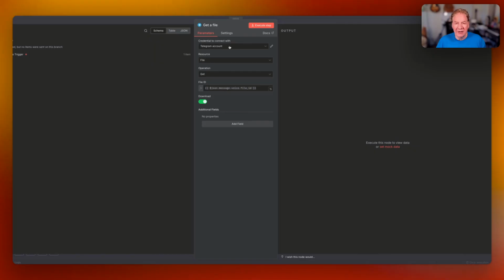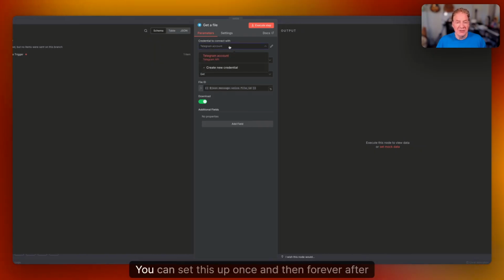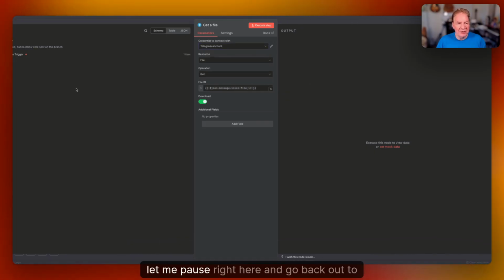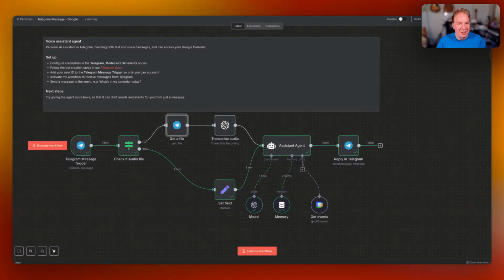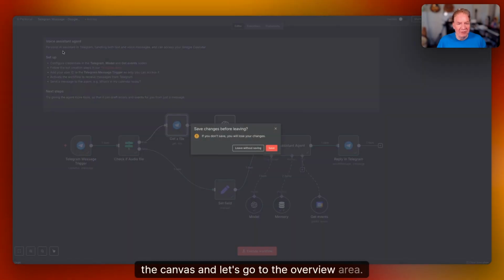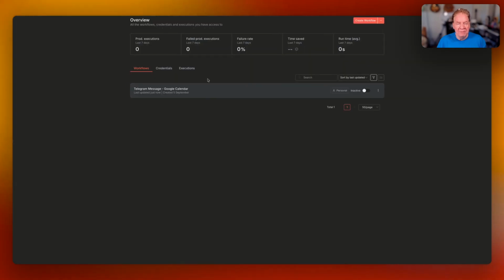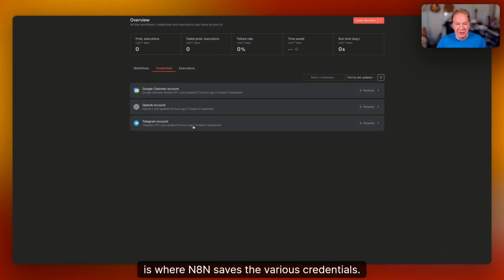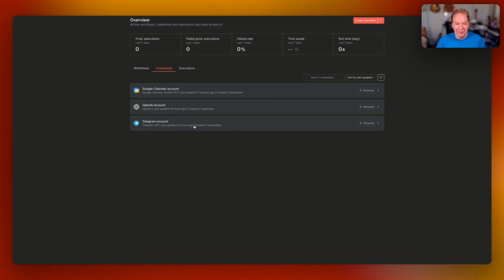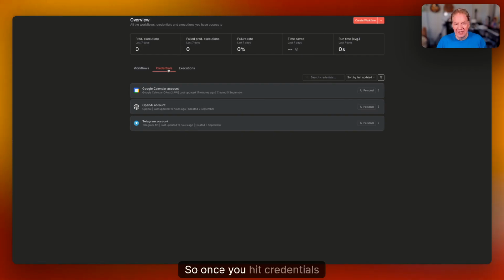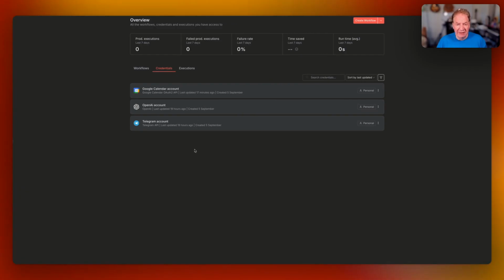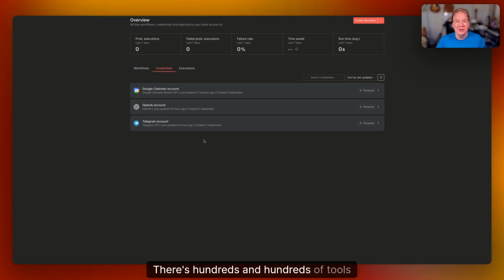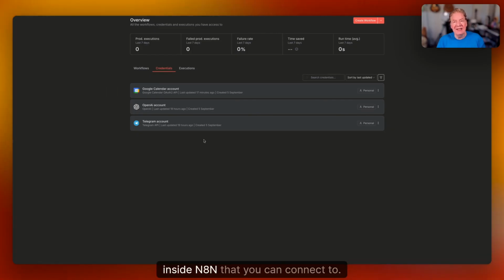Again, credential to connect with Telegram account. You can set this up once and then forever after. It's a done deal. In fact, let me pause right here and go back out to the canvas, and let's go to the overview area. Let me hit save here for a second. So here is where N8N saves the various credentials. So it's a global access point here. So once you hit credentials, you could have 10, 20, 50 here, authentications with all kinds of tools. And there's hundreds and hundreds of tools inside N8N that you can connect to.